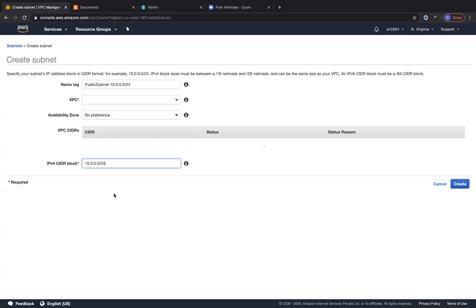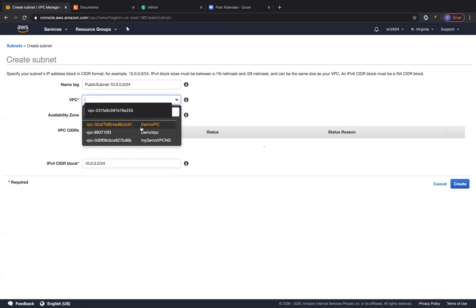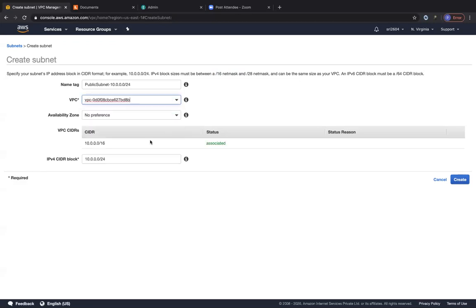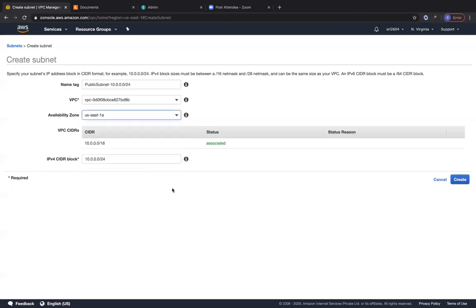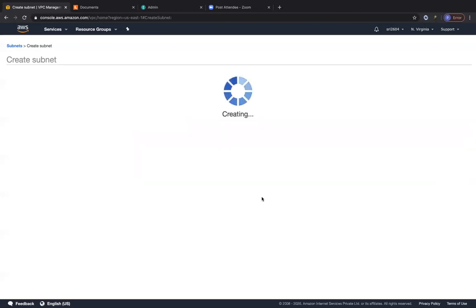I'm just going to place this because our VPC CIDR block was 10.0.0.0/16. So one more thing you have to remember when it comes to a subnet is AWS allows you to create subnets only between /16 and /28, which means /16 is the highest network range that you would get, and /28 is the lowest network range that you would get, right? But when it comes to IPv6, you can go with /64 CIDR block range. So I'm going to choose my VPC, which is my demo VPC NG, and then I'm going to choose the availability zone to be US East 1A, right? If you leave it as no preference, it automatically selects an availability zone for you, but I'm going to place it with US East 1A right now. So I'm going to go ahead and create this subnet.